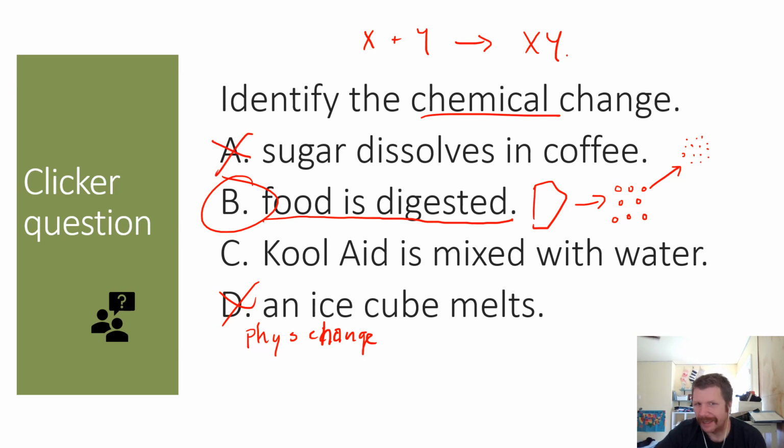So A and C, those are physical changes. Those are grains of something that has dissolved. Nothing chemically has actually changed or happened to either the sugar or the Kool-Aid. All right, well, I hope this is helpful, and carry on.